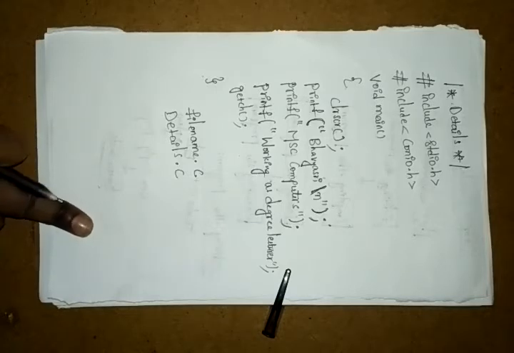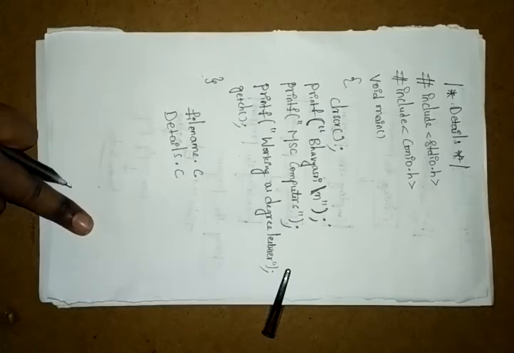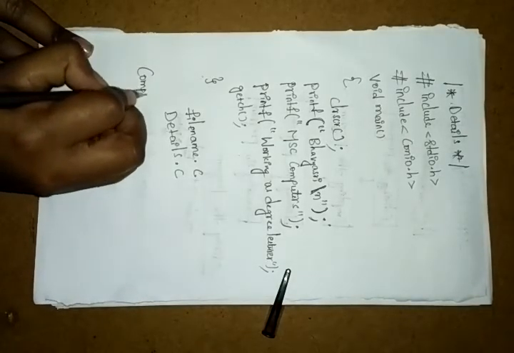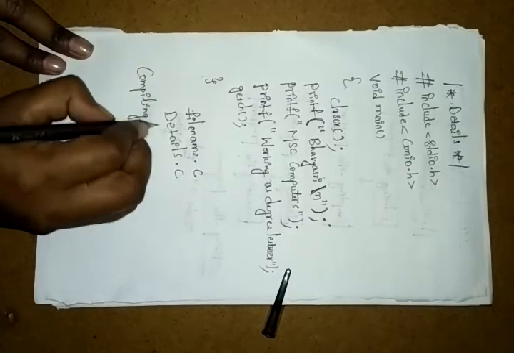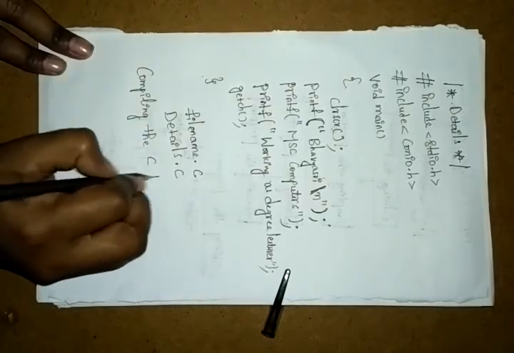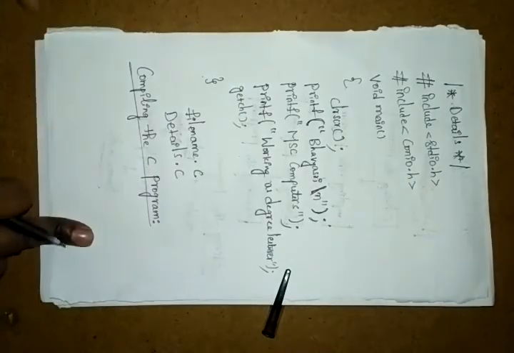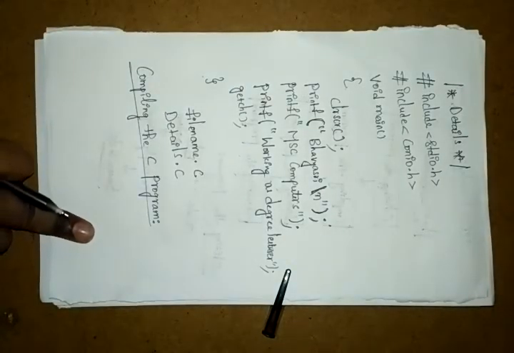Okay, the next process is the compilation. Next phase, what do we have? Compilation. Okay, so this compilation will be done. Compiling the C program. Okay, so here next we have to compile the program, right? So in this compilation, how are you performing it?